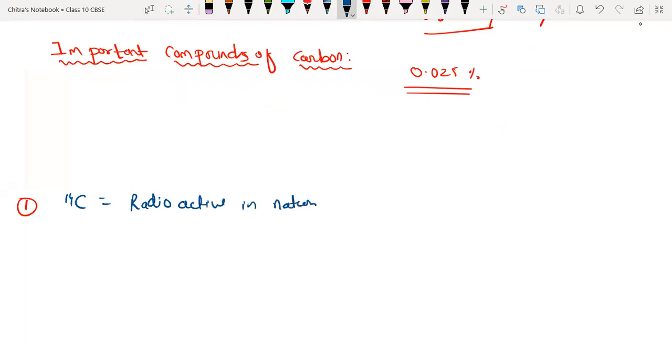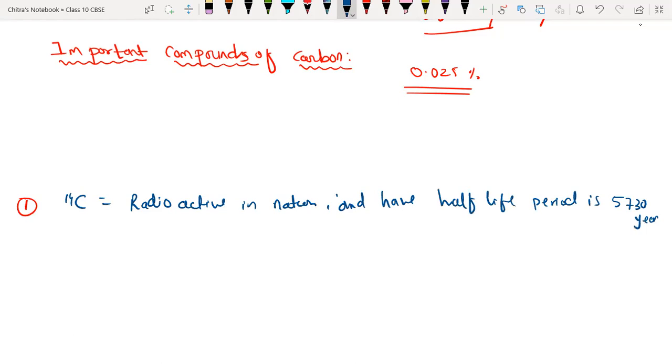Hence, when an organism dies, carbon-14 starts to decay. Its half-life period is 5,730 years.